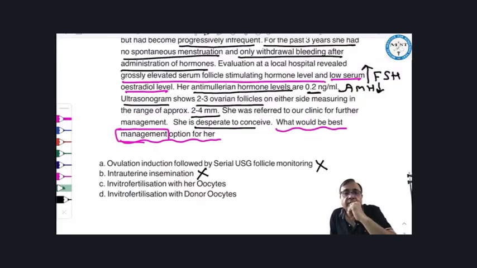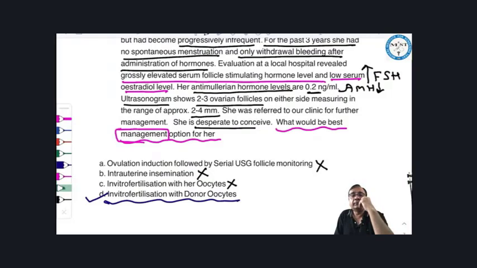In vitro fertilization with her oocytes. Her ovaries have failed, so how can you use her oocytes? If her oocytes were available, we could easily do intrauterine insemination if some other problem was there. In vitro fertilization with donor oocyte. So what is the answer here? The answer here is in vitro fertilization with donor oocyte. This is the answer available for this question because her ovaries have failed and she is desperate to conceive. So IVF with donor oocytes.